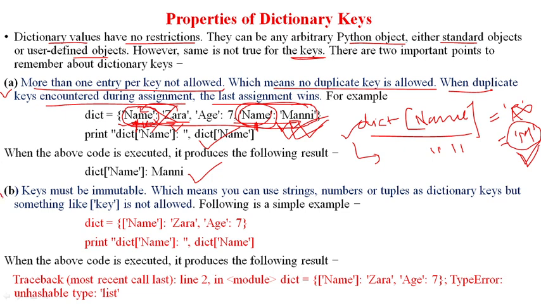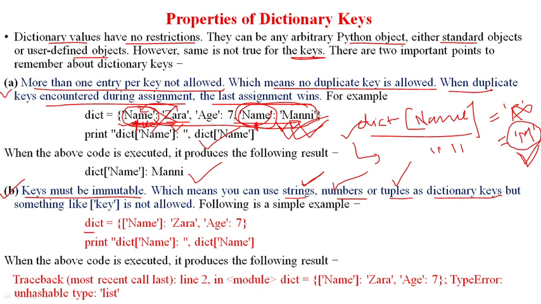Next property: keys must be immutable, which means you can use strings, numbers, or tuples as dictionary keys. We can use a string as a key, we can use a number as a key, we can use a tuple as a key, but we cannot use a set as a key. Getting my point? So let us take an example.